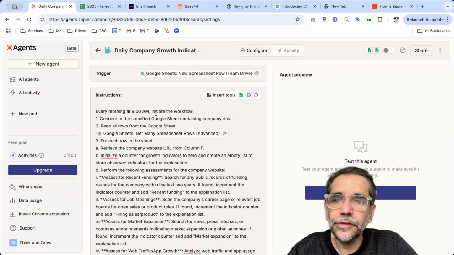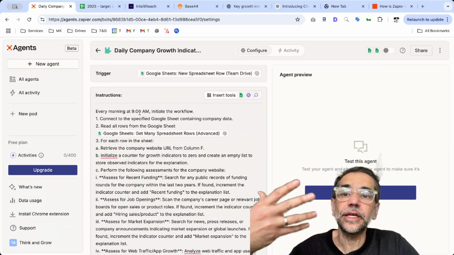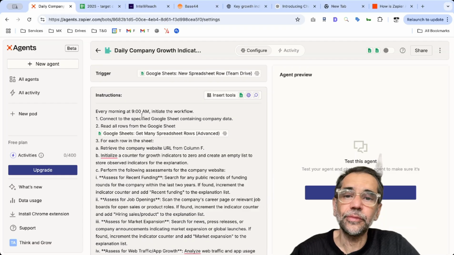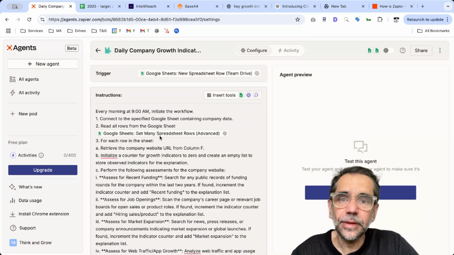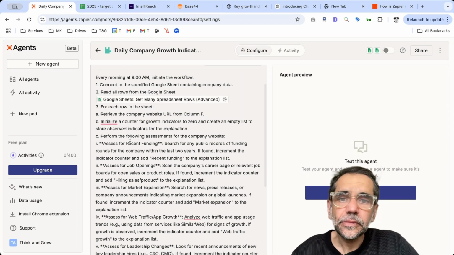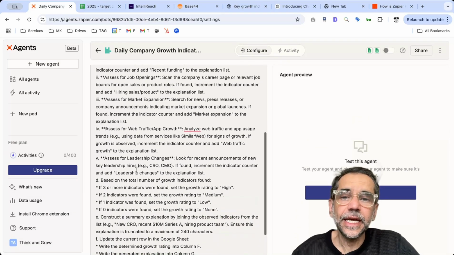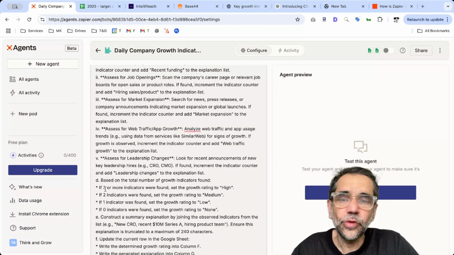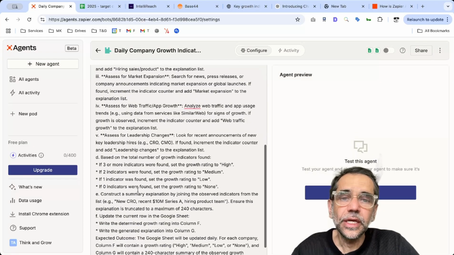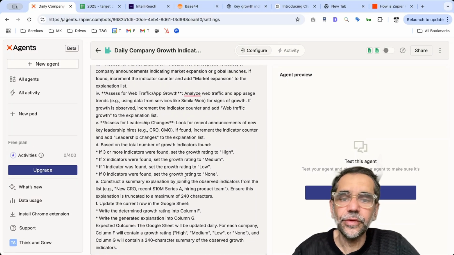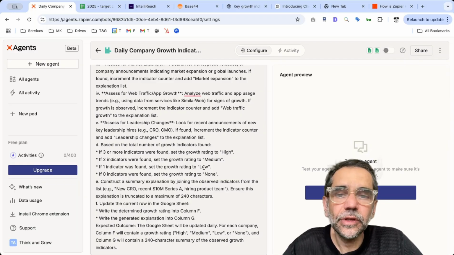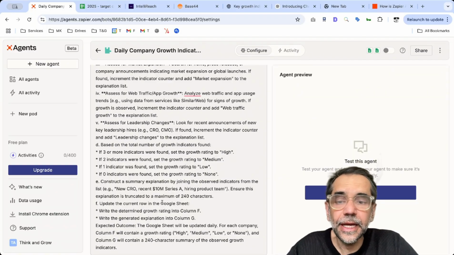So it's going to do this. You can imagine that you have an update spreadsheet. You go every morning, look at it, run it, and try to update this. It looks at the row, looks at the spreadsheet, and tries to analyze that. It assesses for a recent raise and those five criteria, and evaluates: if it hits more than 3, it's a high. If it's 2, it's a medium. If it's a 1, it's a low, and if it's none, then say none. And then in the final column, I want it to give an explanation.